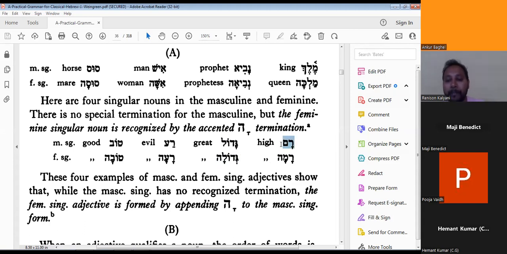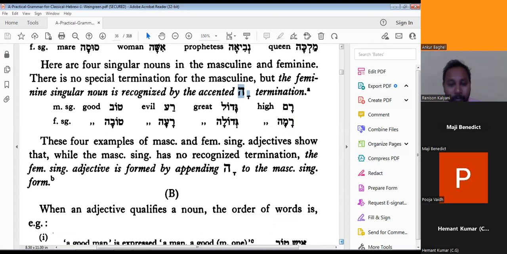Here ram means high. We want to turn it into the feminine form, so it becomes rama: resh with kamas below, mem with kamas below, and the last is hey. So it becomes rama, feminine high. Whenever a feminine word comes, we need to use this feminine ending, hey. So it will be very easy to recognize these things.